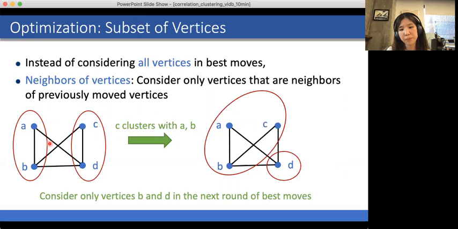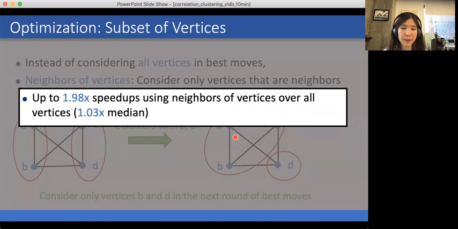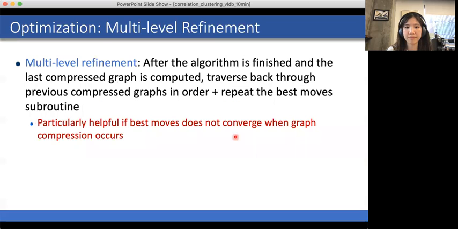So in this example here, if we have vertices A and B in a cluster and vertices C and D in a cluster, and now C changes its cluster to move with A and B, then in the next round of best vertex moves, we consider only the vertices B and D, which are the neighbors of vertex C, and we don't consider vertex A. So we see up to 1.9x speedups using this optimization over all vertices, and we see no significant change in the objective obtained using this optimization.